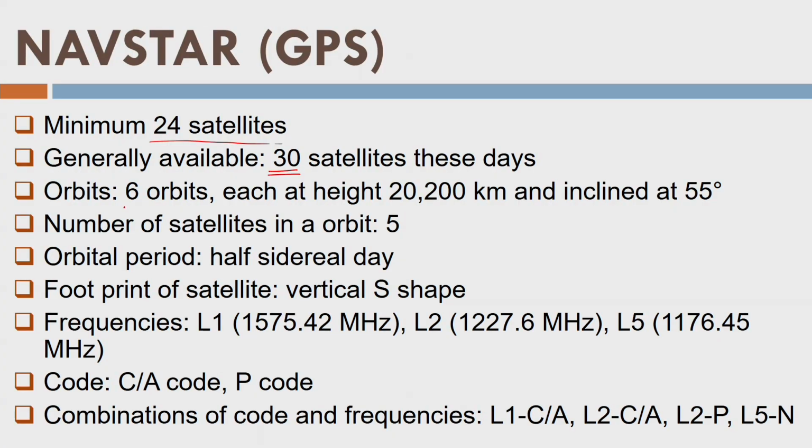You can also read on the internet. All this information is available on the internet also. Well, so these 30 satellites are placed in the 6 MEO orbits at a height of approximately 20,200 km, and each orbit is inclined at 55 degrees. So remember, I said that inclination i is 55 degrees. So there are 6 orbits inclined to the equatorial plane at 55 degrees.